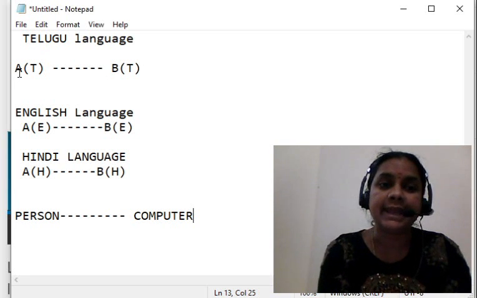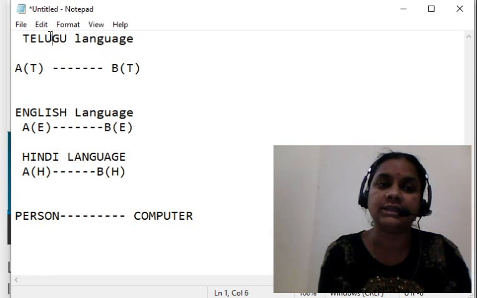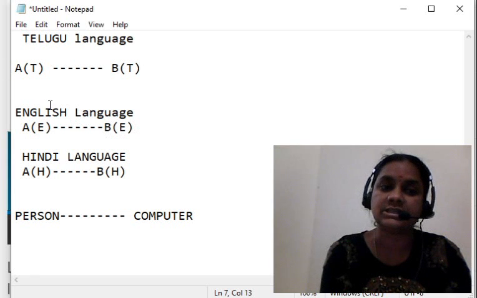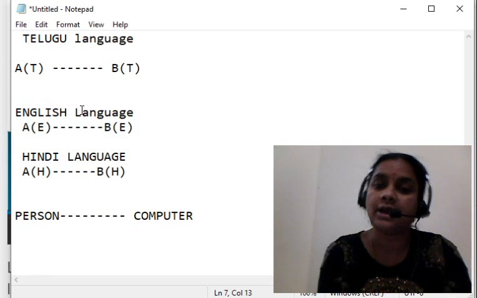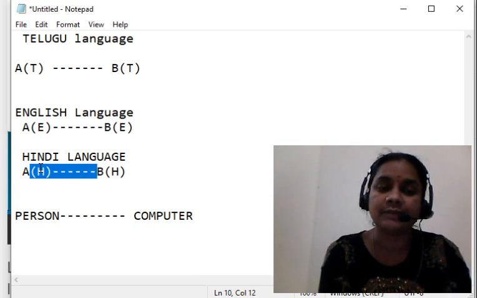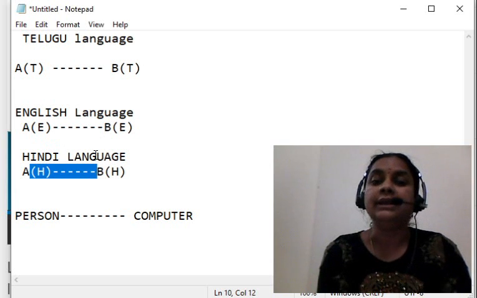See here, A is interacting with B with what language? Telugu language. A is interacting with B with what language? English. That means we call it the English language. A is interacting with B with a language, that means Hindi language. We call it the Hindi language.